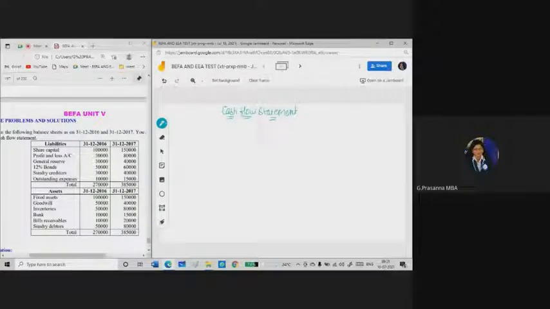So here in the cash flow statement, you need to find out three things. Okay, in order to prepare the cash flow statement, first you need to find out cash from operating activities. Okay, first you have to calculate cash from operating activities. So what is cash from operating activities?